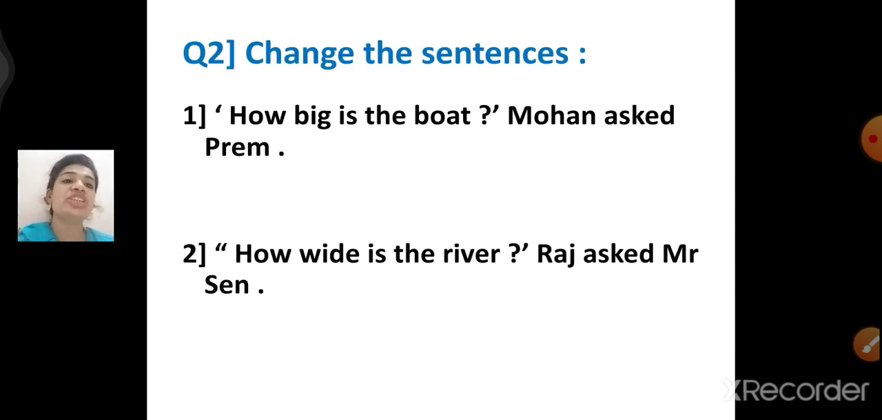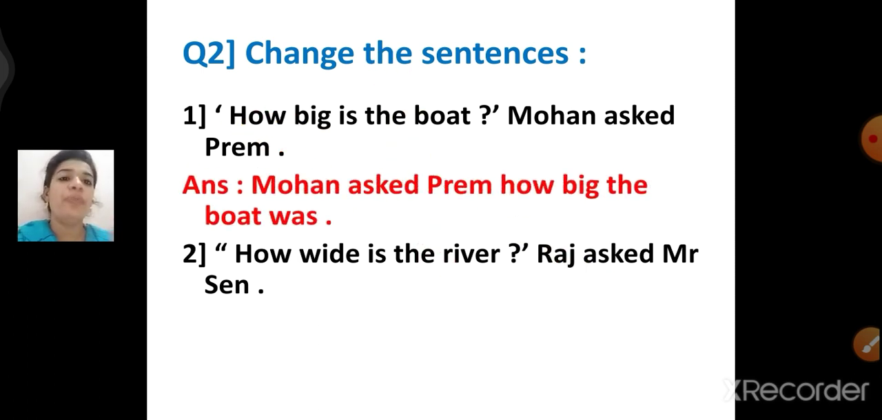Now again change the sentences. How big is the boat? Mohan asked Prem. Now, yes, it is very easy. Mohan asked Prem how big the boat was.